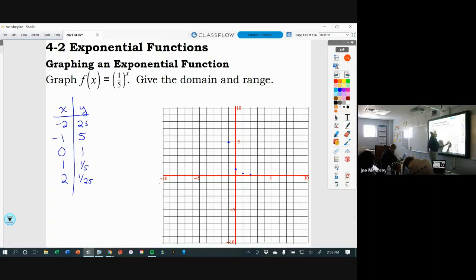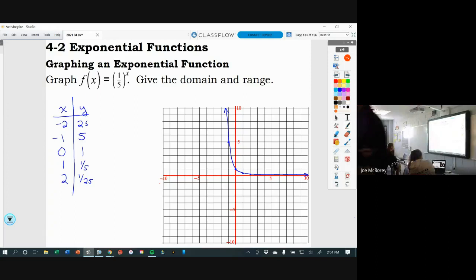So it's going to come down here. It's getting flat, getting closer and closer and closer to the x-axis. Up here, it's taken off. And that is the graph of f(x) = (1/5)^x. So it's always going to go through the point (0, 1).